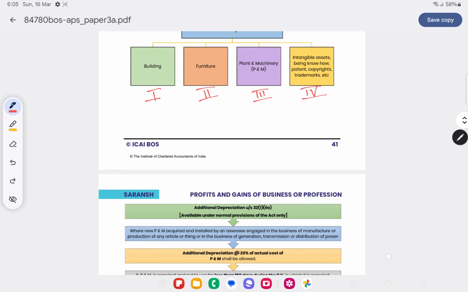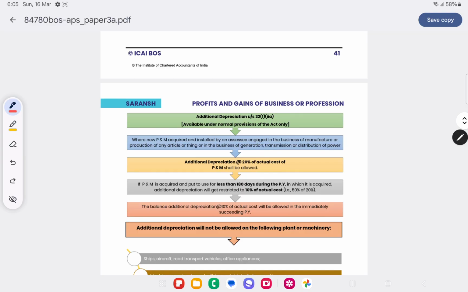Now, apart from depreciation, you can also claim additional depreciation under section 32(1)(iia), available under the normal provisions of the Act. When is it available? When new plant or machinery is acquired and installed by an assessee who is engaged in the business of manufacture or production of any article or thing, or in the business of generation, transmission or distribution of power. Either it should manufacture an article or thing, or it should be used in the generation, transmission or distribution of power. Then additional depreciation at the rate of 20% of the actual cost of plant and machinery shall be allowed.